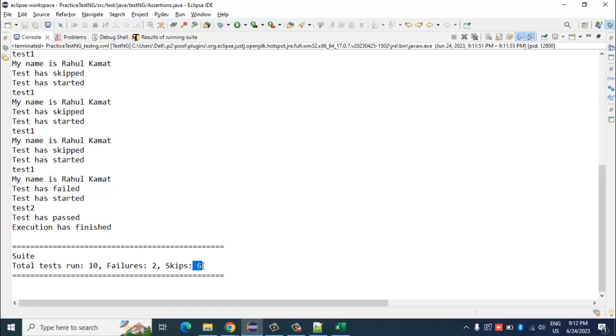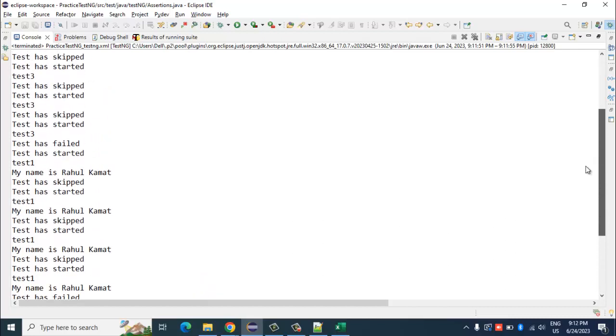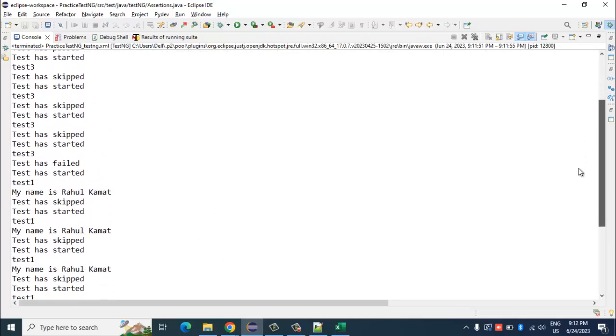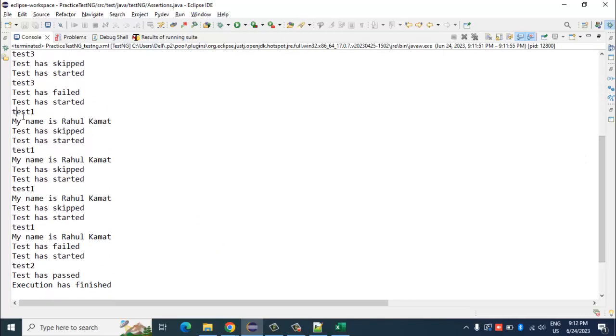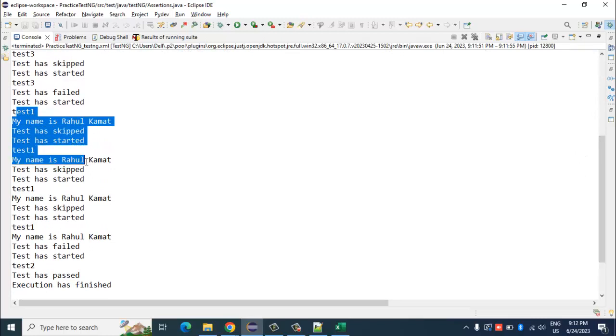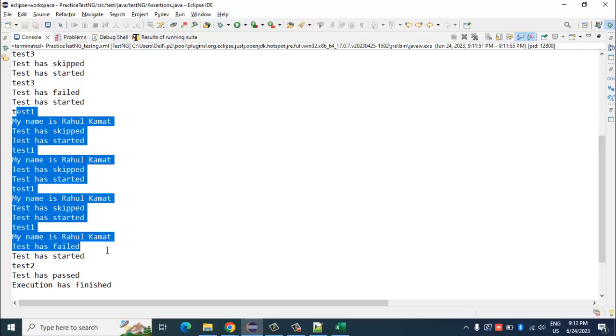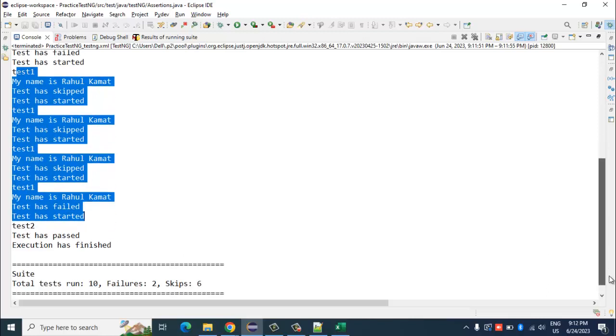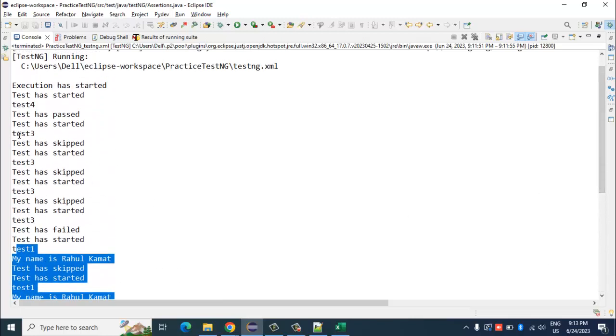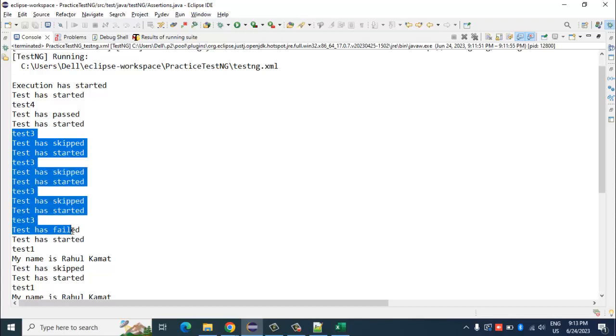So test1 has got a chance to execute 3 times, which have got skipped, and test3 has also got a chance to execute 3 times, which again have got skipped. So in total 6 tests have been skipped. And if you see the execution also, test1 has been executed 3 times, correct? And similarly, test3 has also got executed 3 times and it has printed whatever we have mentioned.